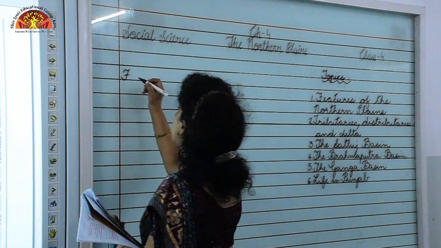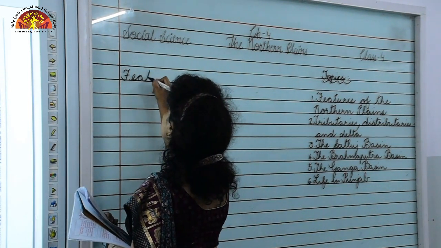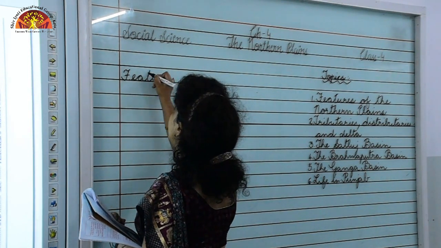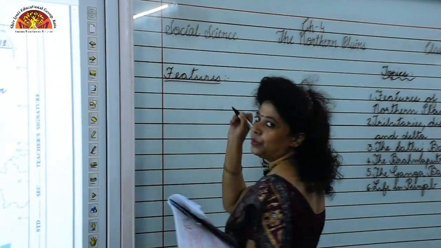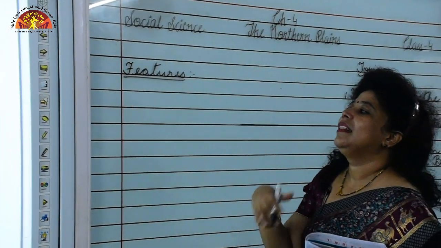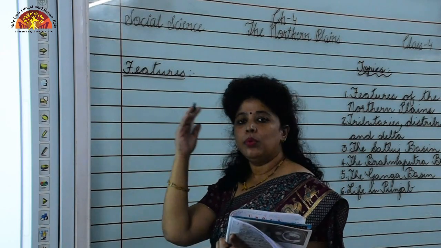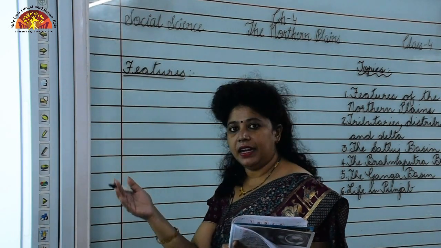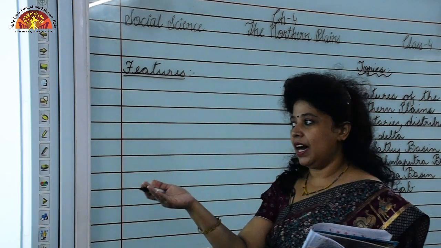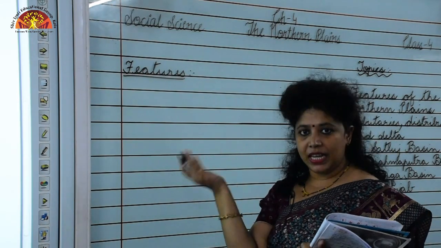We shall now start with features of the northern plains. We already know that they run parallel to the Himalayas, that they cover the states of Punjab, Haryana, Uttar Pradesh, Bihar, Jharkhand, West Bengal and Assam.